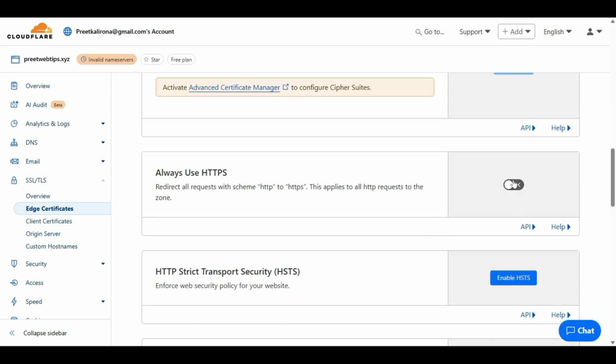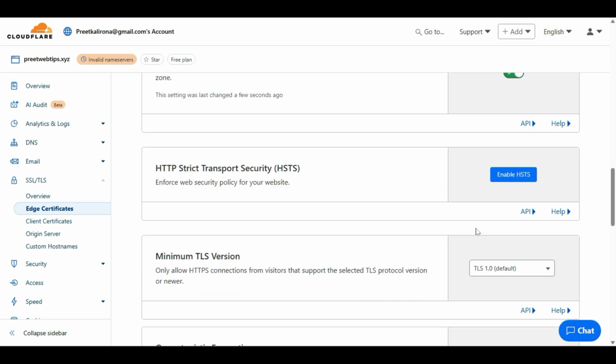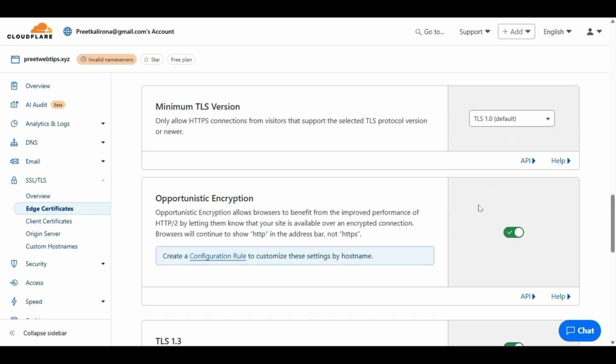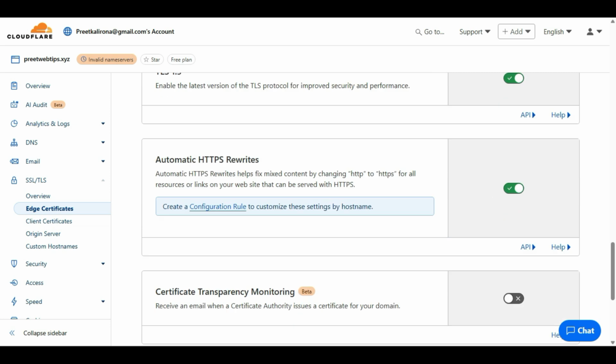Make sure you enable this one, so it will always use HTTPS, a secure server, for your website. Enable this, and minimum TLS version, keep it default, that's okay. TLS 1.3, enable it. Automatic HTTPS rewrites, you can enable this one. It will automatically rewrite and help you fix mixed content by changing to HTTPS.